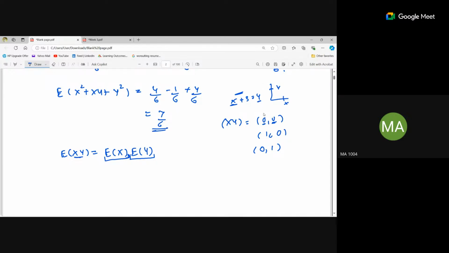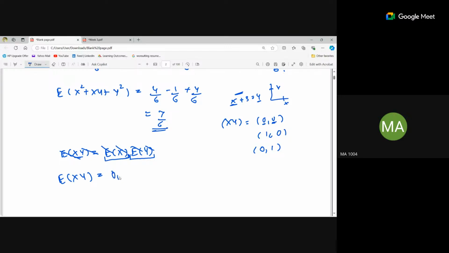Correct? So it is dependent. The coordinates, they are dependent. They are not independent. Okay. So this will not apply here. So we calculated the expectation of xy as the first, what was the data?